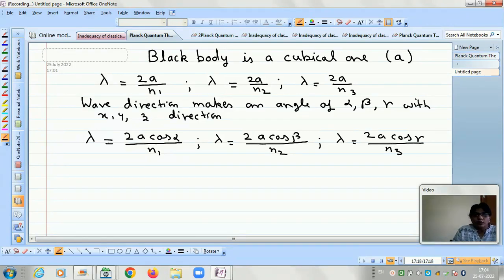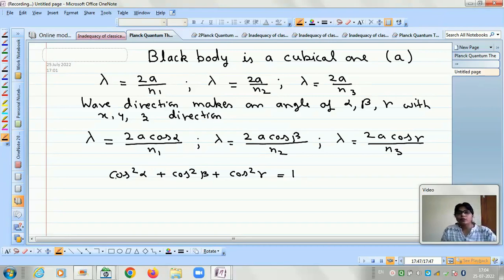So our new equation is given by these expressions, and we have one more equation here. Alpha, beta, gamma are the direction cosines, and for the direction cosines we know that cos square alpha plus cos square beta plus cos square gamma is equal to 1. So now let us substitute the values of cos square alpha, cos square beta and cos square gamma using these equations.